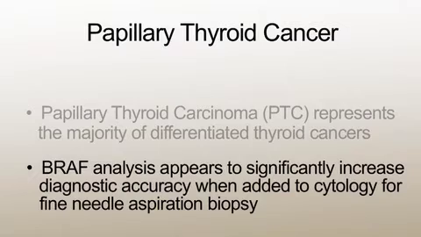The problem is that there are many patients which have gray zone cytology, making it impossible to make a complete diagnosis based on that fine needle aspirant. By sending the cytology tissue for BRAF evaluation, it is possible to significantly increase the specificity and sensitivity of this analysis, making it much easier to make a call for papillary thyroid cancer, allowing patients to move forward with their diagnosis and move forward with appropriate therapy.